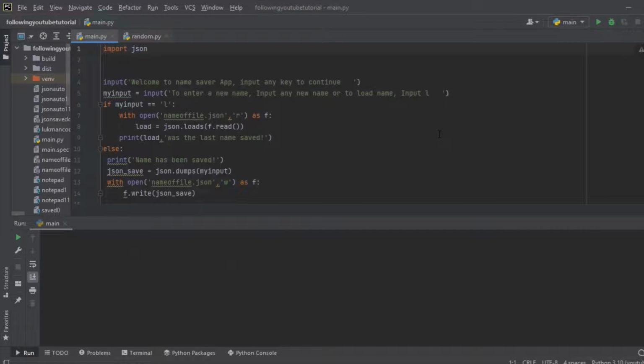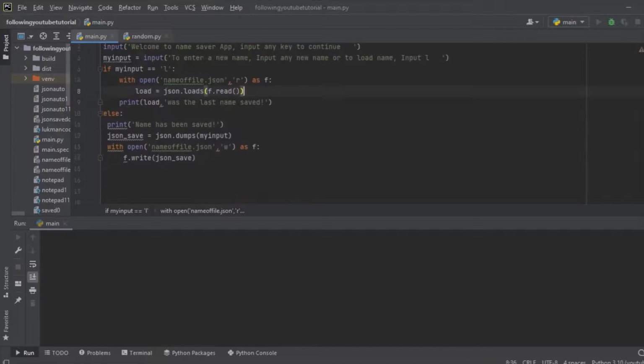So in my last video I showed you how to manually save and load data using Python JSON. The program I made was a name saver, whereby if you input your name, it saves it, and when you want to load, you have to input a button before you can load your data. So the manual way is that you have to input a button in order to load your data instead of it happening automatically.